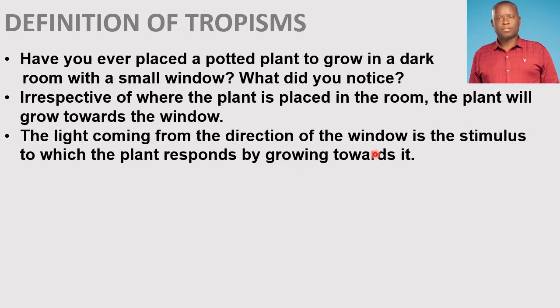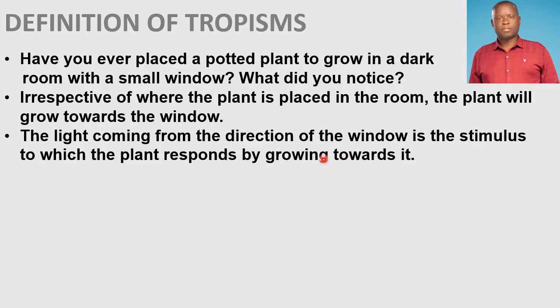That growth is a response, while the light itself is a stimulus. Great.